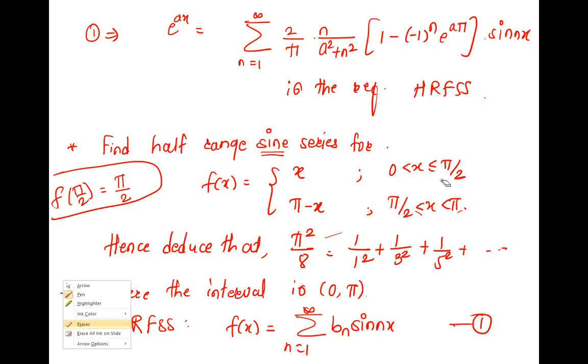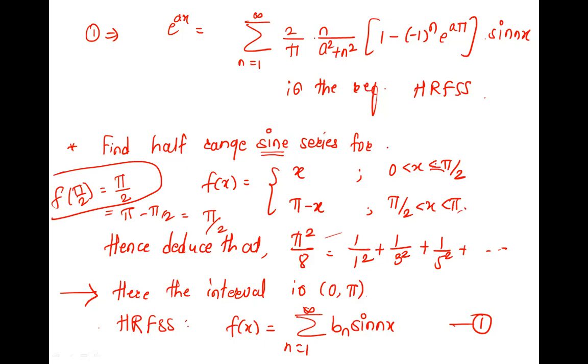Minus pi by... it would be like this, okay. If it were like that, you would say x equals pi by 2 is here, and the function for it is this, and when we want f of pi by 2, we would put x as pi by 2. So pi minus pi by 2, that is what? Pi by 2 again, right? That will be pi by 2 again. Do you understand? Yes, ma'am. Right. So your value is pi by 2.